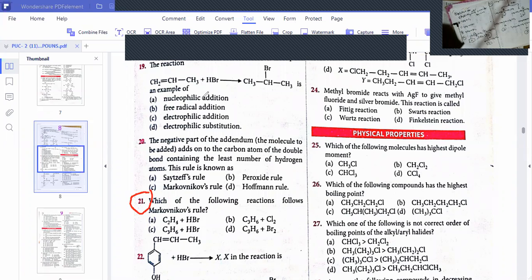Option B, C3H6 ಕೊಟ್ಟಿದ್ದಾರೆ. C3H6 ಅಂದ್ರೆ ಏನು? Propene. How can you write propene? CH3 CH double bond CH2. Is it visible on the video? Is it an unsymmetrical alkene or a symmetrical alkene? It is an unsymmetrical alkene. Here the Markovnikov rule is applicable, but what are we adding here?